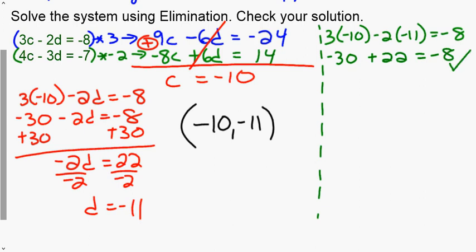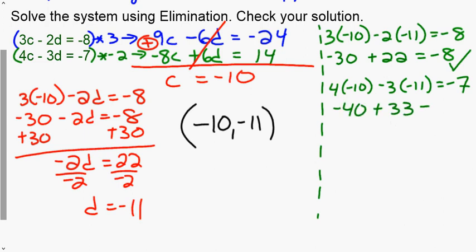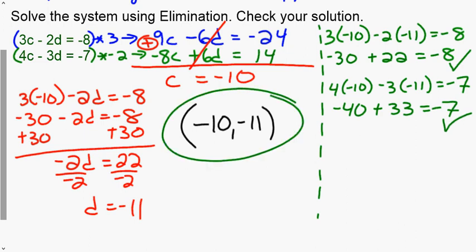Yep. And then we're going to go 4 times negative 10 minus 3 times negative 11. Does that equal negative 7? So we get negative 40 plus 33 equals negative 7. It checks. Circle my final answer. And we've now solved this system using elimination.